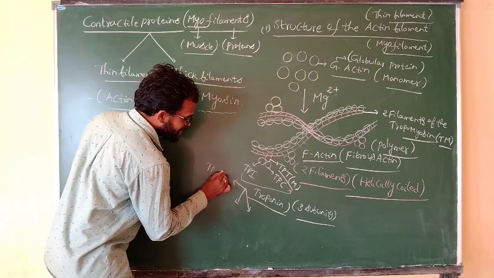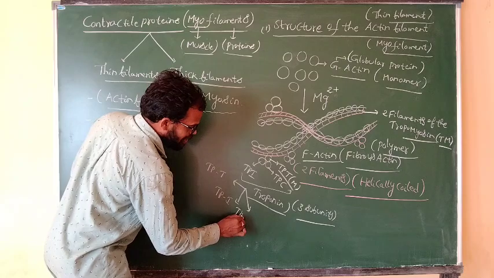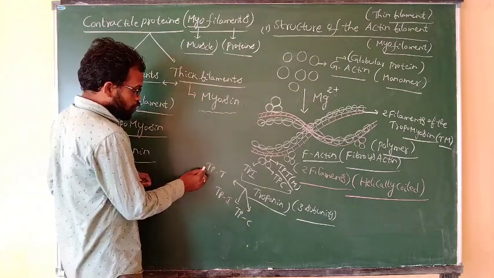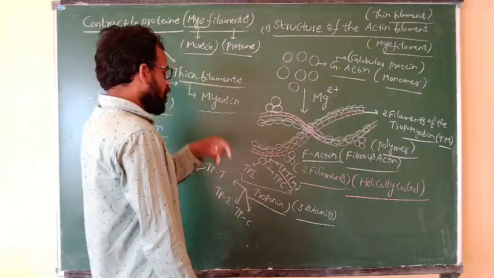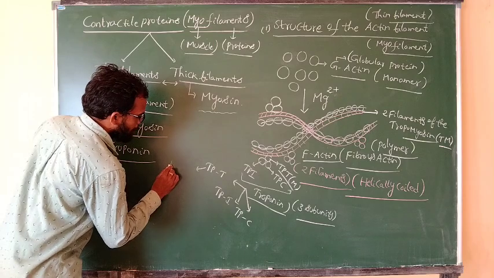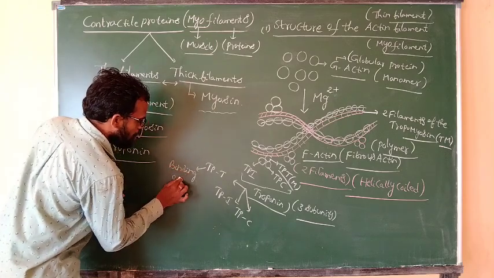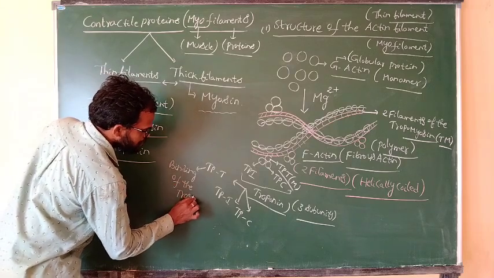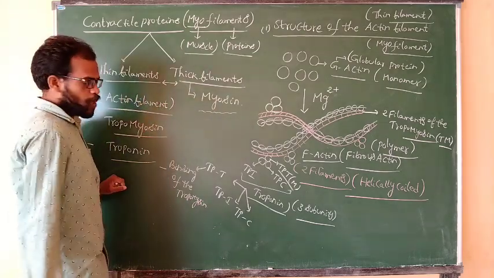Troponin T, troponin I, and troponin C. Troponin T is the one that binds to the tropomyosin.